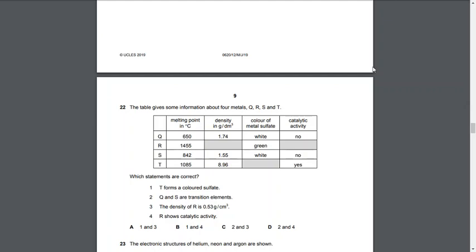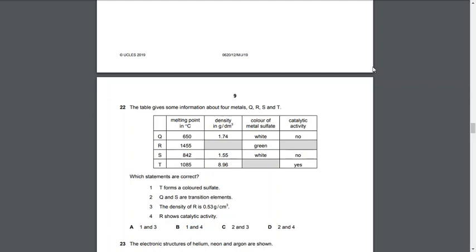T has a high melting point, it has a high density as well, and it has catalytic activity as well, which clearly tells us that this is a transition element. So yes, 1 is correct. Then coming to 2, Q and S are transition elements. Well, Q does not have catalytic activity. It forms a white metal sulfate, not colored, so that means it's definitely not a transition element. If Q is not a transition element, neither is S, because it has almost the same properties. So Q and S both are not transition elements, so 2 is incorrect.